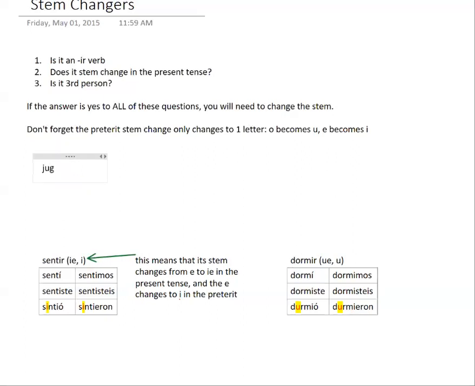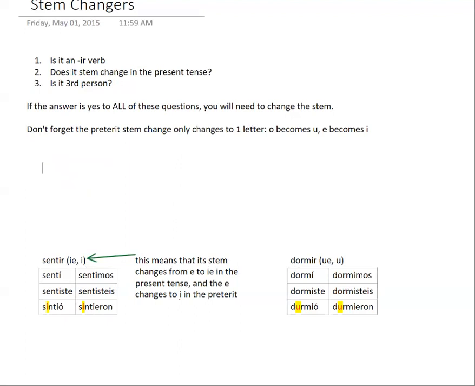Jugar, it's a U to UE again, but doesn't matter. Juego, juegas, juega, jugamos, jugáis, and juegan in the present. Stem changes there. But in our preterite, it's a GAR verb, so it does have a spelling change in the yo form. But the rest of it is just the normal JUG ending: jugaste, jugó, jugamos, jugasteis, jugaron. We don't change the stem.